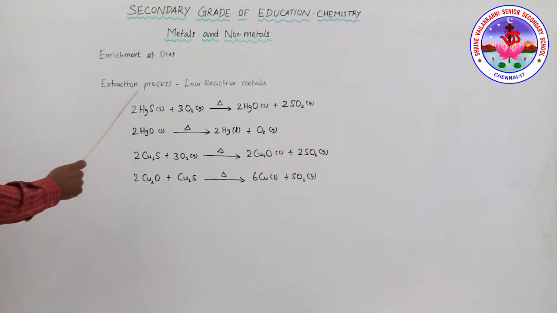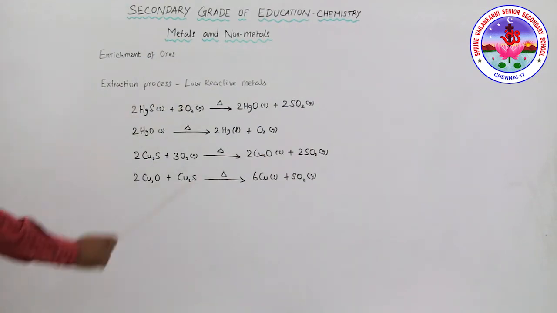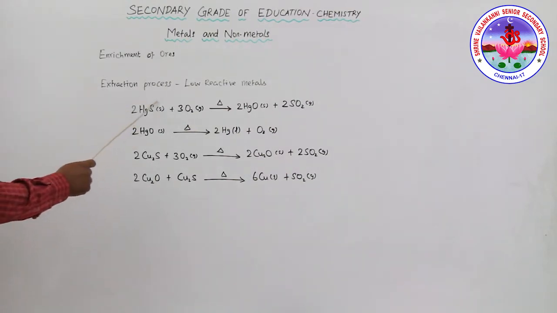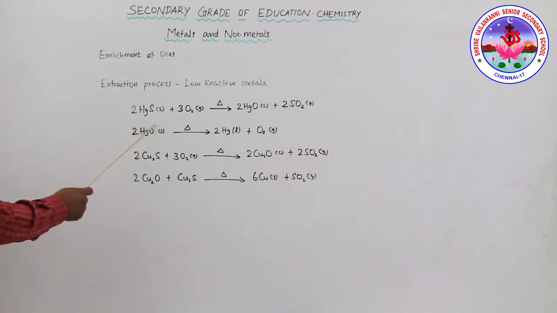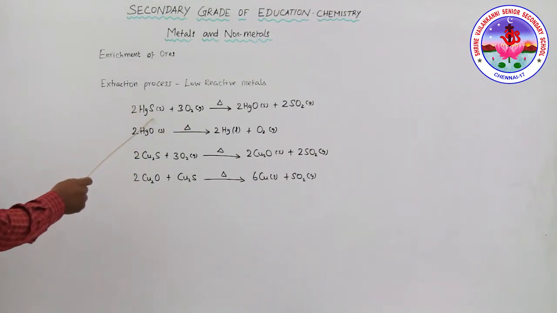First, the extraction process of the low reactive metals. Metals low in the reactivity series are also called unreactive, and the oxides of these metals can be reduced by heating alone. For example, cinnabar, mercury sulfide, is an ore of mercury.